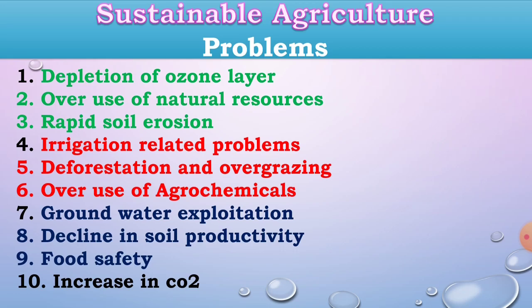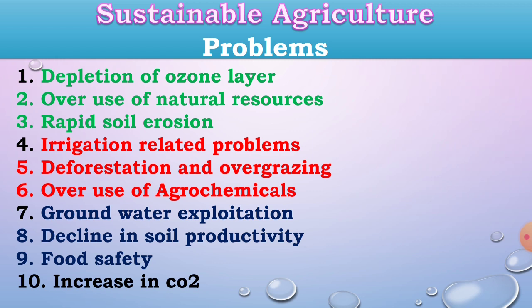Then problems in sustainable agriculture. There are various problems in sustainable agriculture. Nowadays the depletion of the ozone layer is a serious problem in agriculture. Depletion of the ozone layer due to deforestation is increasing day by day. The ozone layer absorbs the ultraviolet radiations, and due to the deforestation, the ozone layer is depleted.